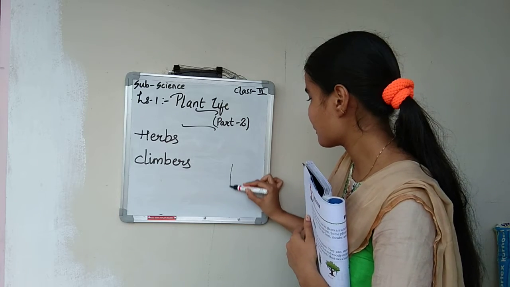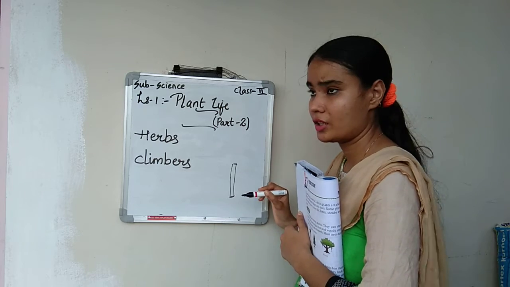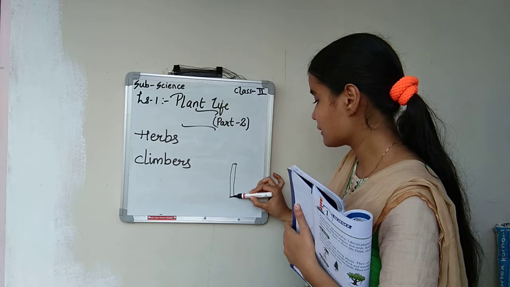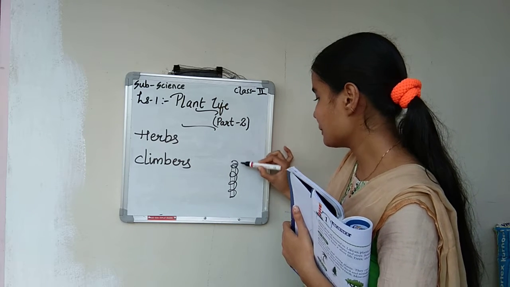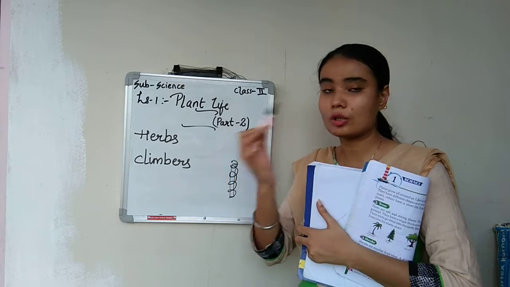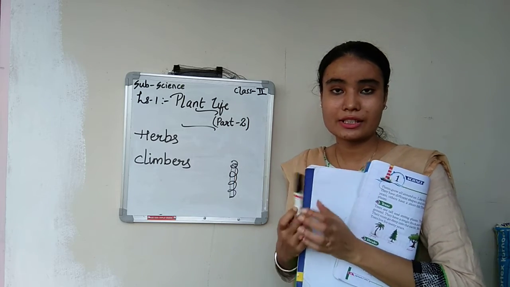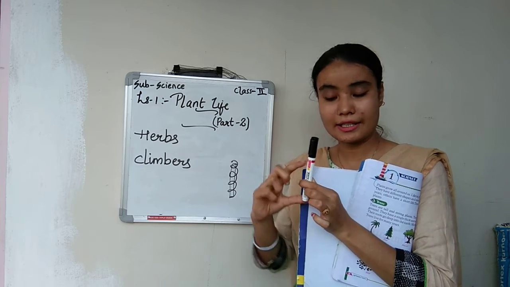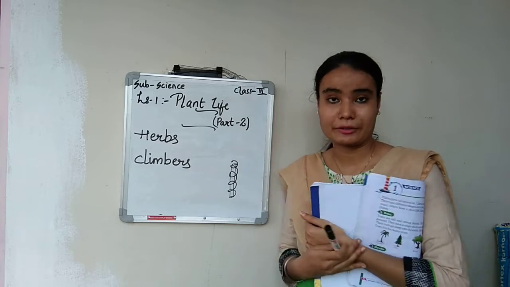So let us see what a climber means. For example, climber plant का ये है, it's like a wood stem. These are the tendrils. The climber plant's tendrils will roll on like this, पूरे उसके चारों साइड पे वो रोल करता है, like how you have a thread. Have you ever seen a thread? वो thread का जो धागा रहता है वो पूरा roll on करता है. Similarly, this is also a climber plant.